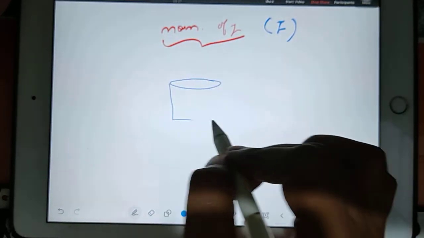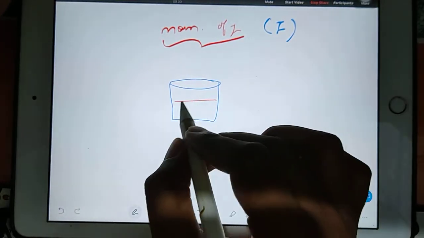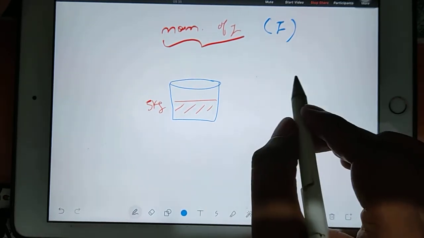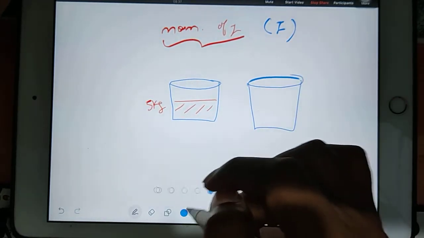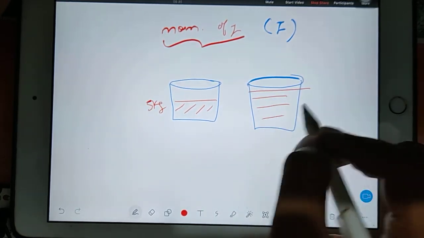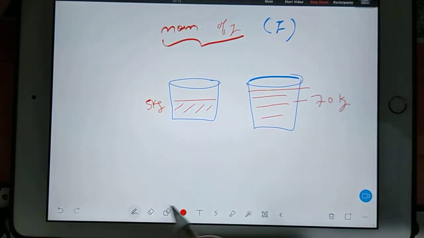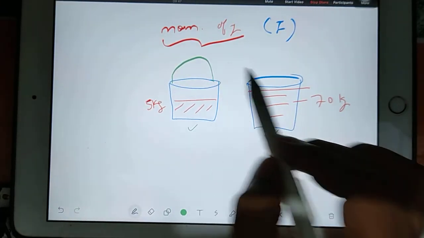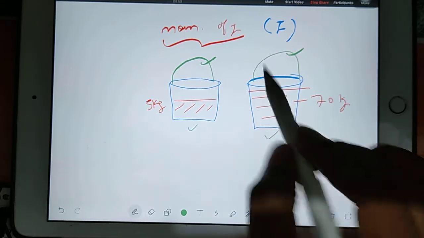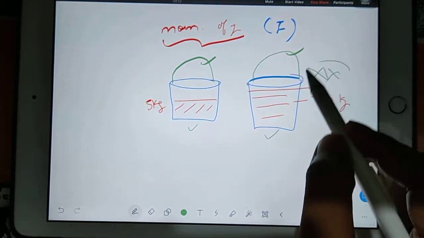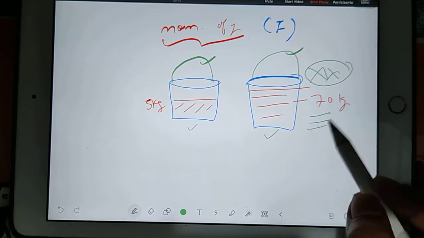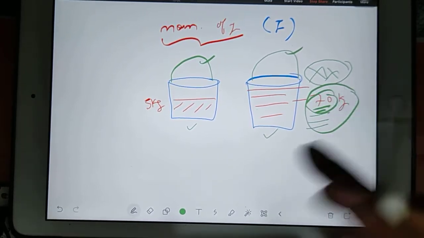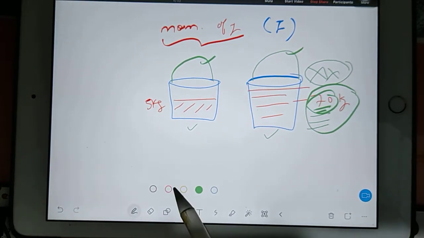Suppose you have a bucket with 5 kg of water, and another bucket with, imagine, 70 kg of water. How will you feel the difference between this bucket and that bucket? When you lift them, you will experience that this one is heavier. So you can easily judge that this mass is more. Maybe you may not know exactly what the mass is, but you can judge which one is heavier, so which one has more mass.